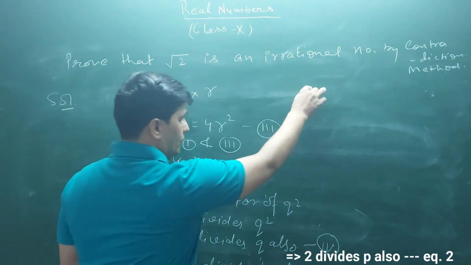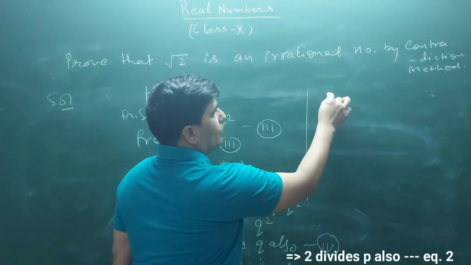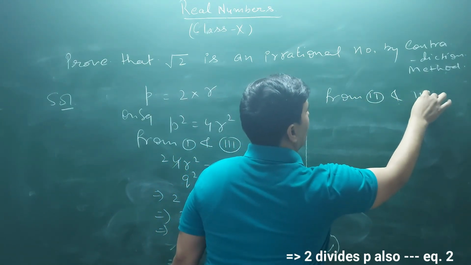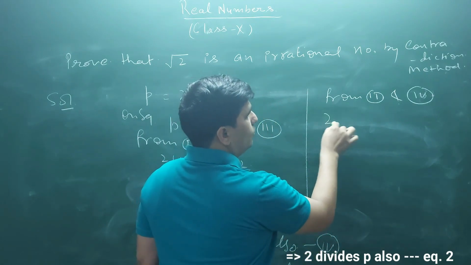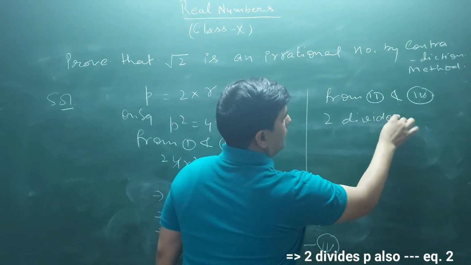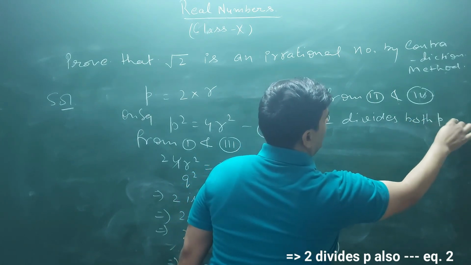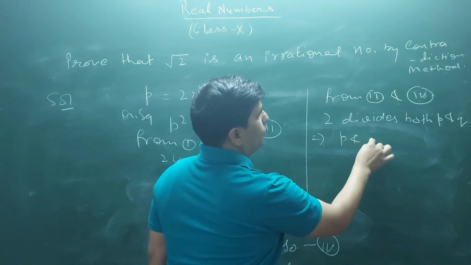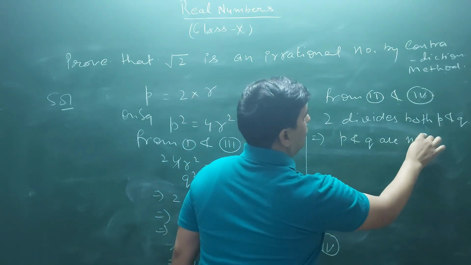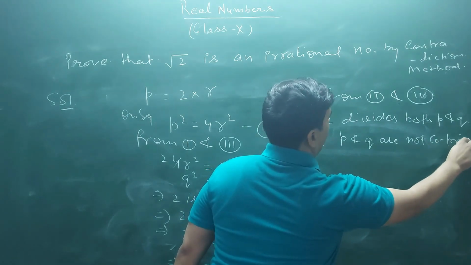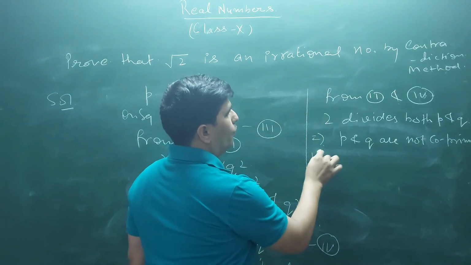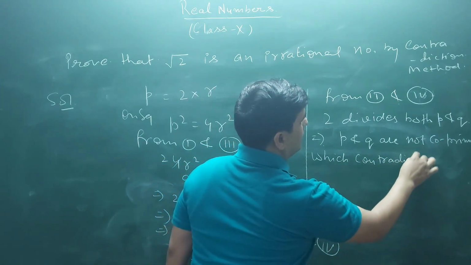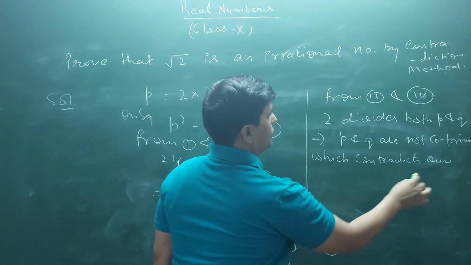From 2 and 4, how will you write? Let me write it completely. From equation 2 and 4, we can say that 2 divides both P as well as Q. This implies P and Q are not co-prime, which contradicts our assumption.